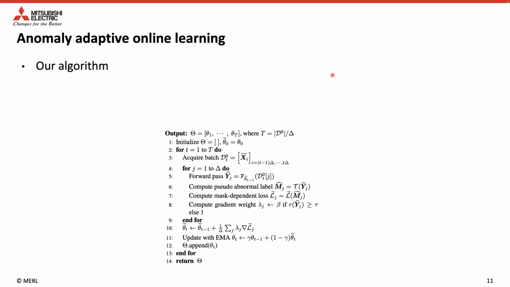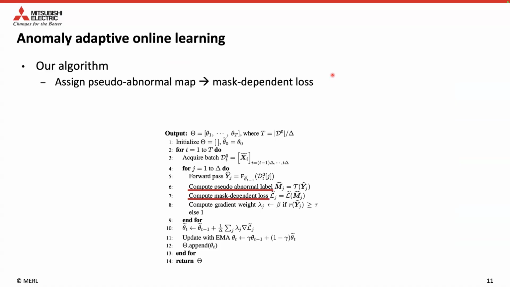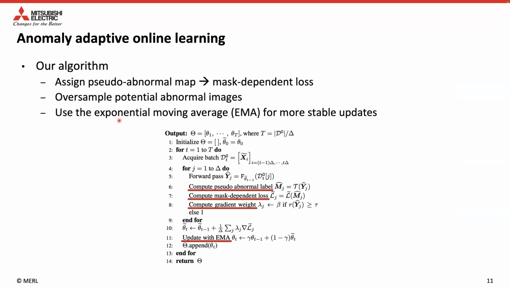For online learning, we propose an anomalous adaptive learning algorithm. Our algorithm computes a pseudo-abnormal map and a mass-dependent loss function. Since abnormal images in the online training set are available offline, we value potential abnormal samples more in the loss calculation. Finally, we use exponential moving average for more stable updates.